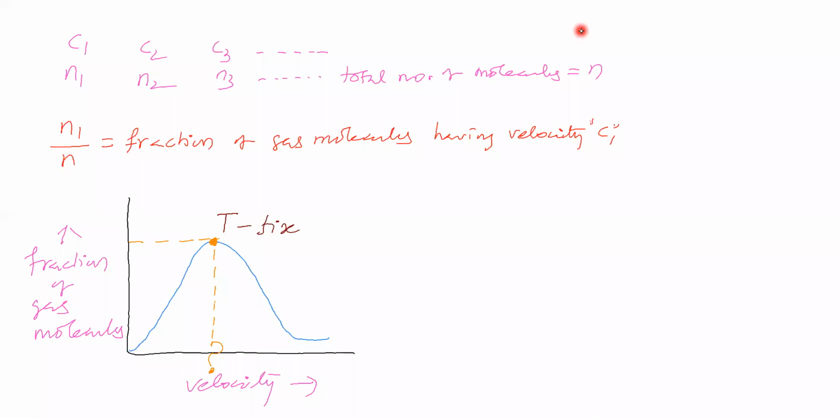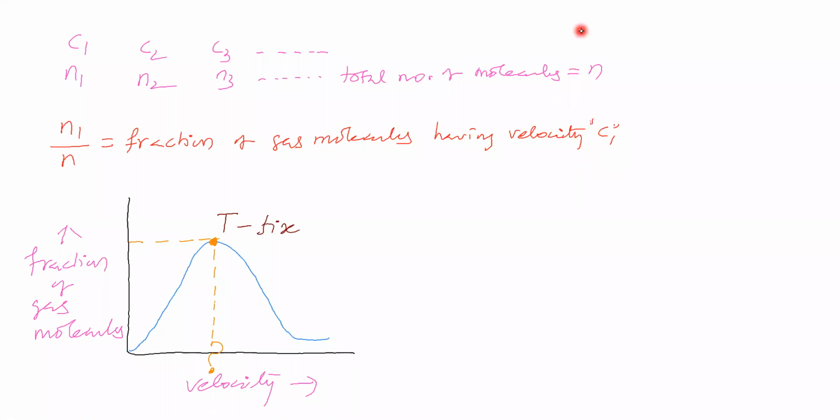The total number of gas molecules is N. Now we will find the fraction of gas molecules having a particular velocity. Suppose we take velocity C1, what fraction of gas molecules have velocity C1, that we will see.